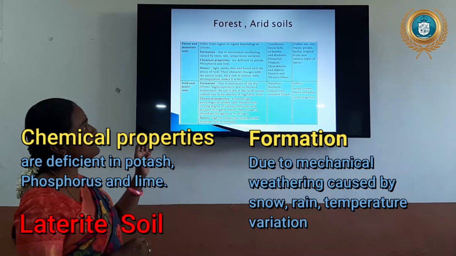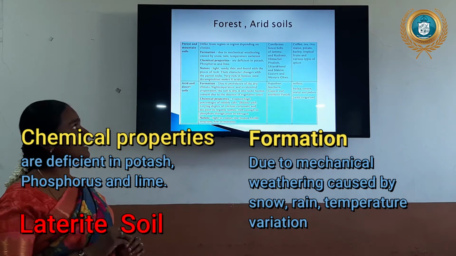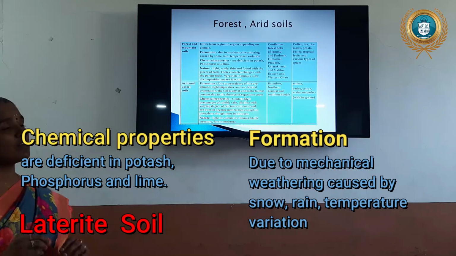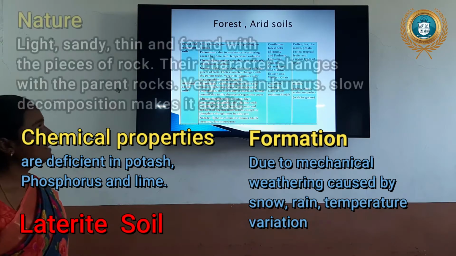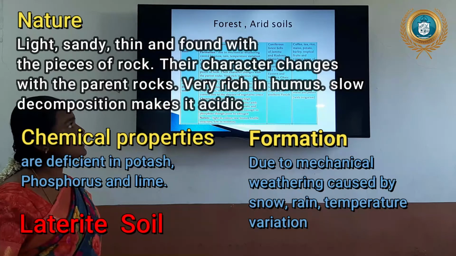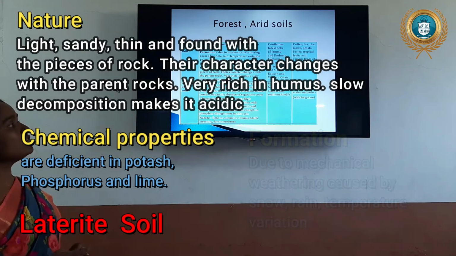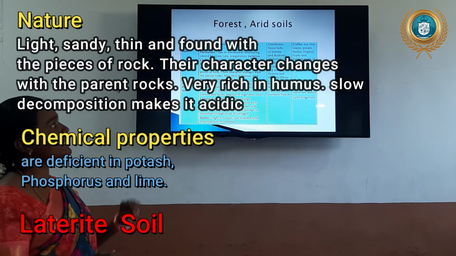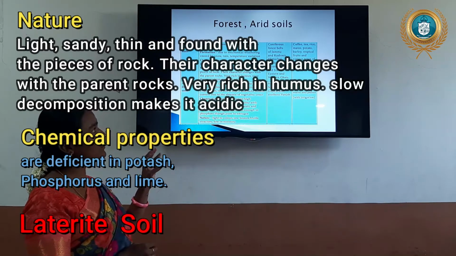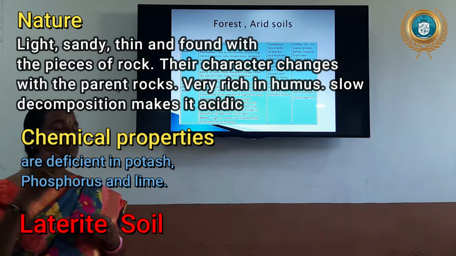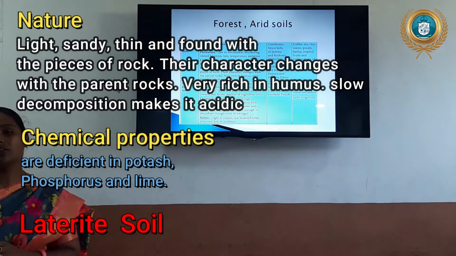Based on the chemical properties, it is deficient in potash, phosphorus and lime. The color of the soil is light, sandy, with pieces of broken rocks. The forest soil is very rich in humus, with slow decomposition, and is acidic, because this soil covers forest areas.